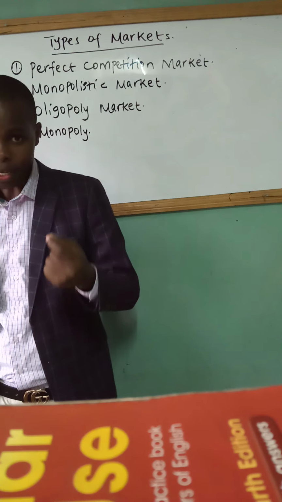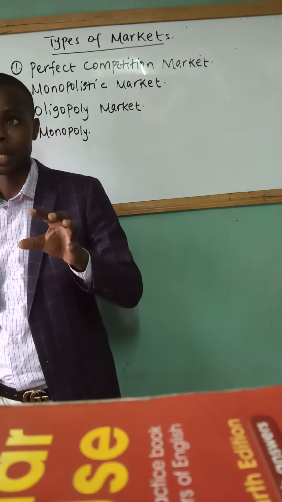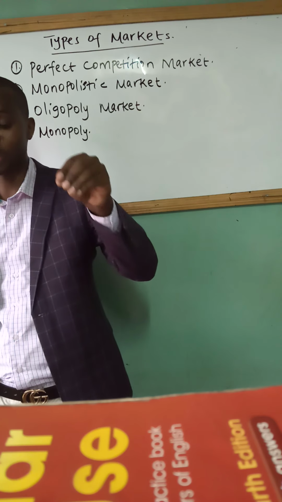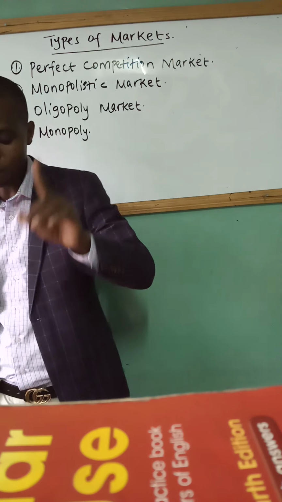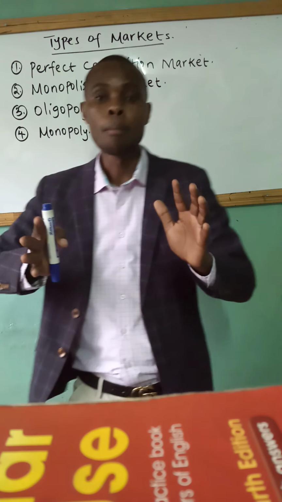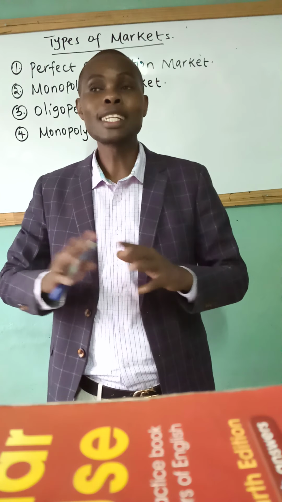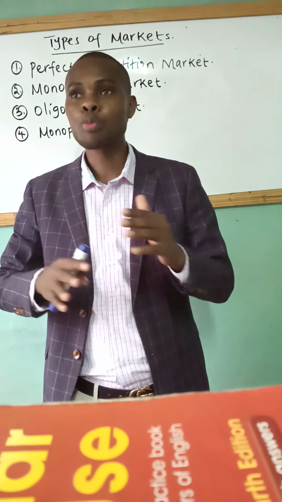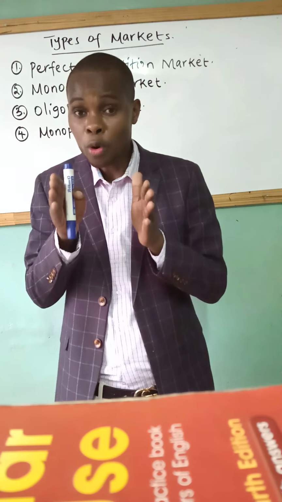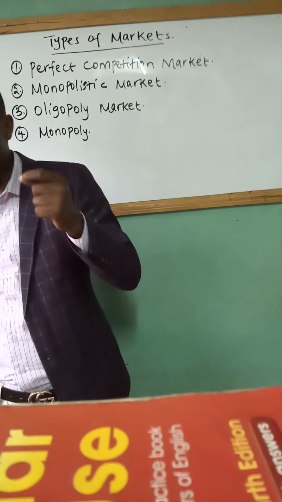Now, in a perfect competition market, there are assumptions that usually uphold, so that we say that this is a perfect competition market. Number 1, all firms must maximize profit. So firms try to maximize their profit in a perfect competition market. That's where each firm will try to market its product, try to be unique, though the product is maybe the same, in order to maximize the profit.